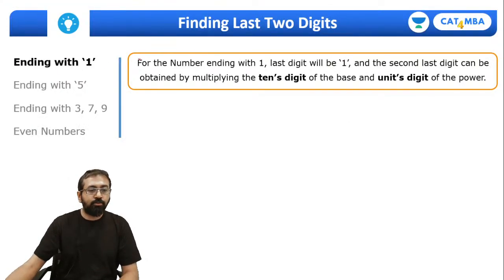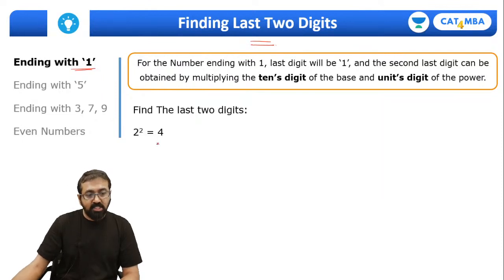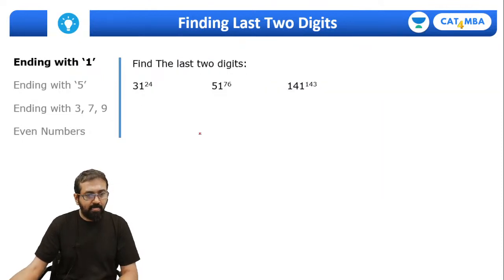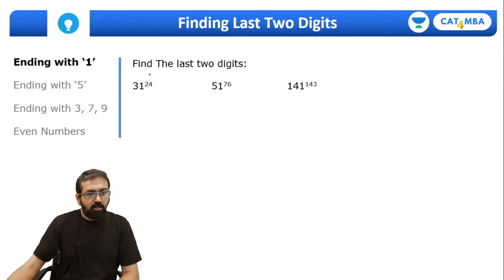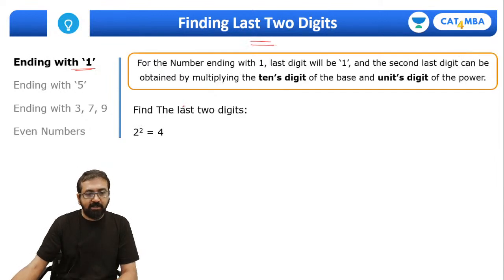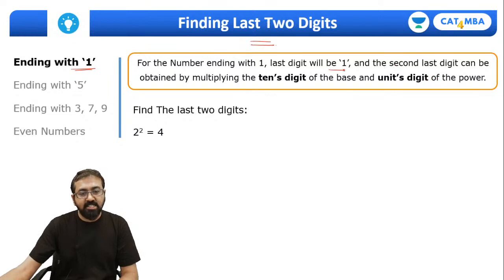So coming back to finding the last 2 digits. The first case is if the number is ending with 1. For such questions, what you need to do is, let me straight away explain. If you want, you can note down this point. The last digit will always be 1, and the second last digit can be obtained by multiplying the tens digit of the base with the units digit of the power.